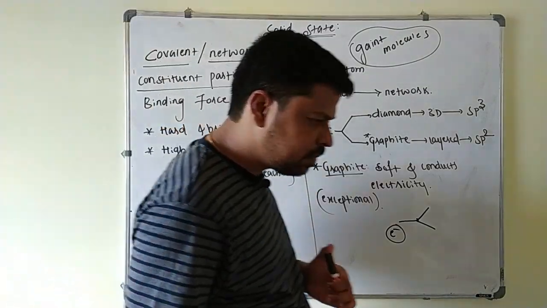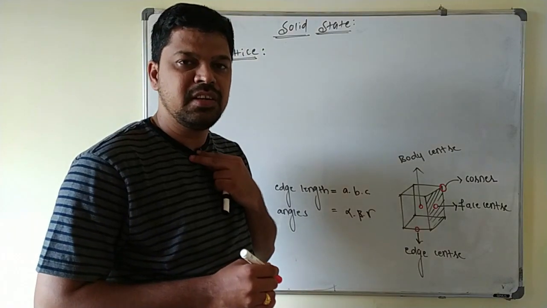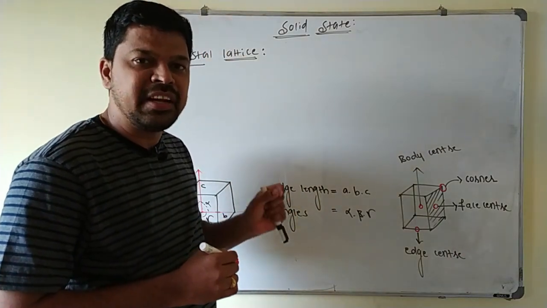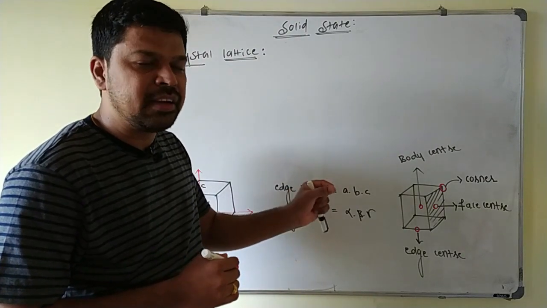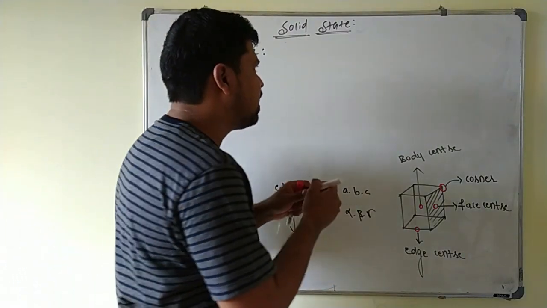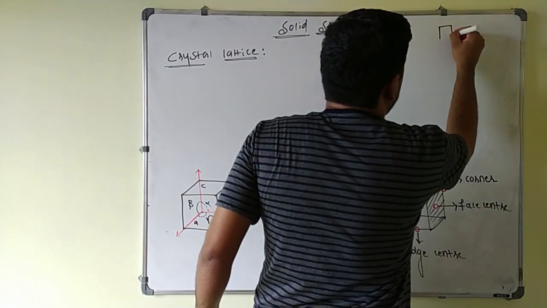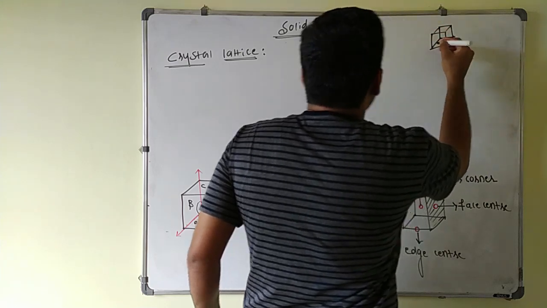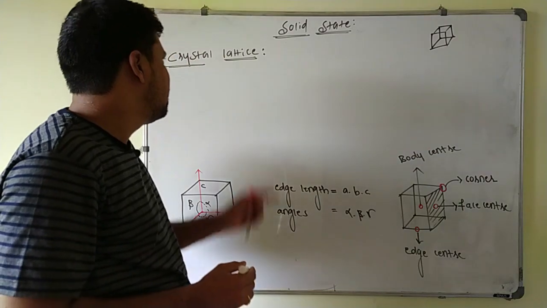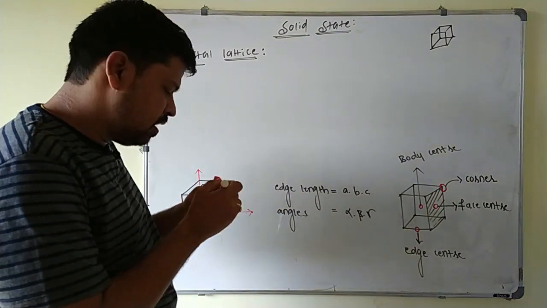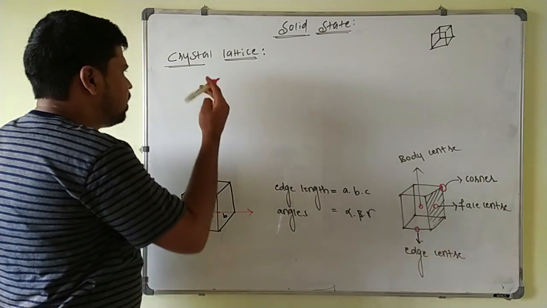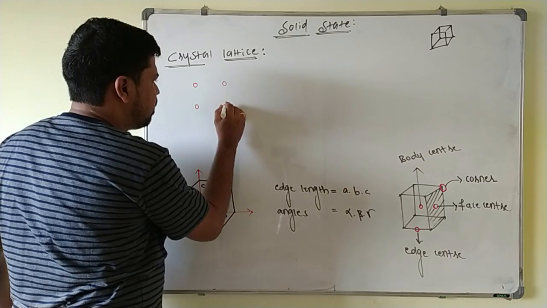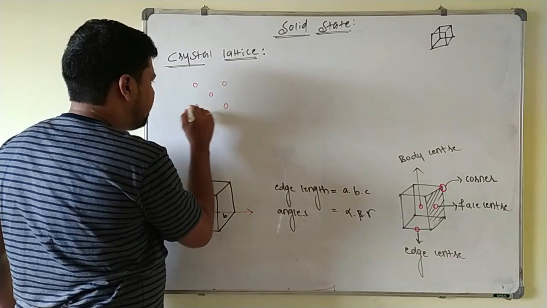Okay, next point. So we will discuss crystal lattice now. This crystal lattice is nothing but the regular 3-dimensional arrangement of constituent particles inside the crystal. Suppose I take a crystal structure like this one cube. In this one, how the constituent particles are arranged is indicated by crystal lattice, or it is also called space lattice. Suppose I take the constituent particles, the 3-dimensional arrangement, these are the constituent particles which are present inside the crystal, like this we will take.